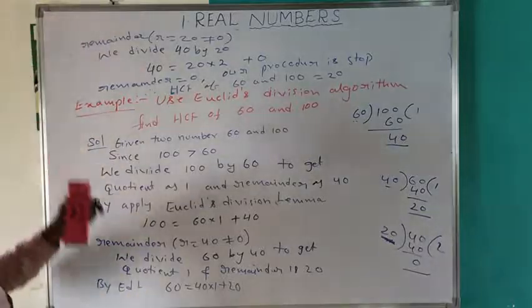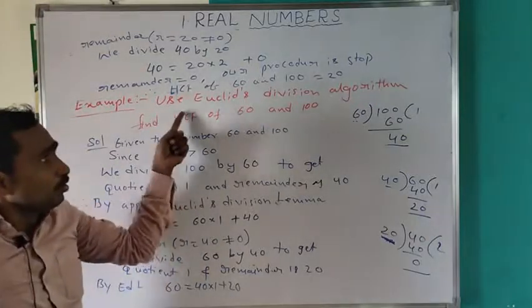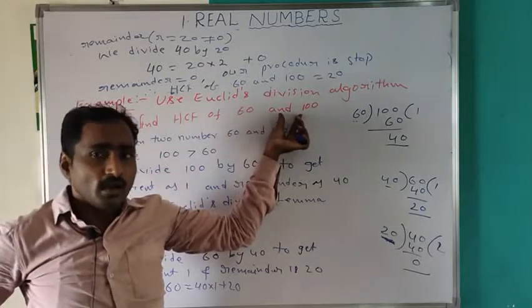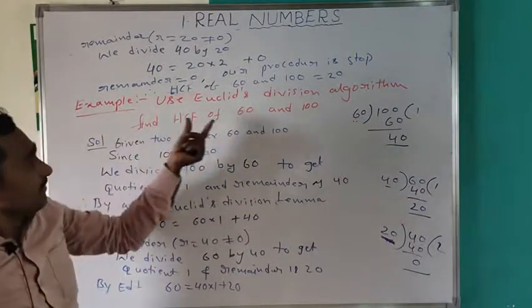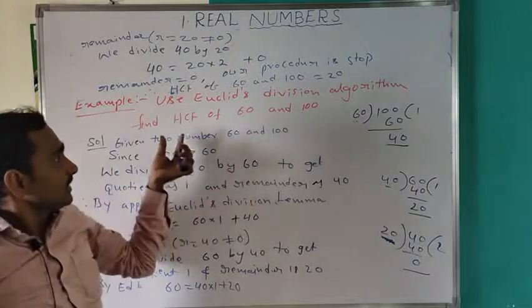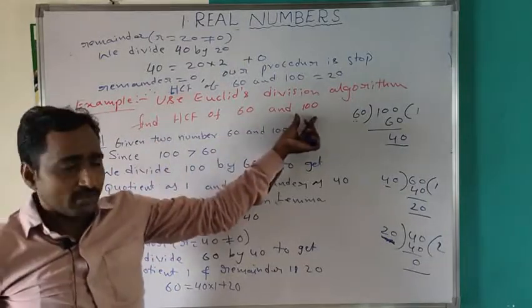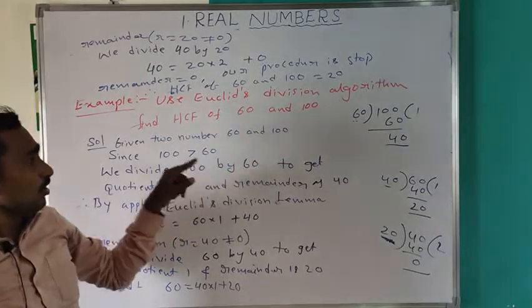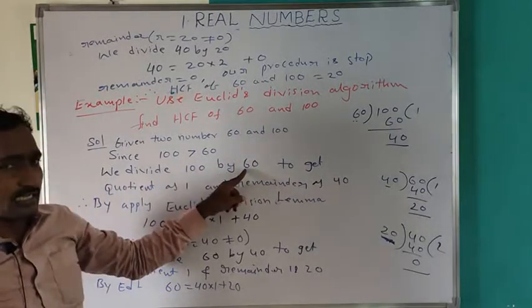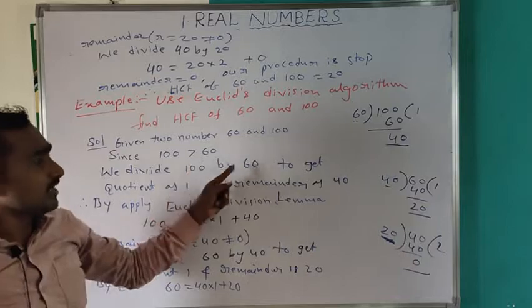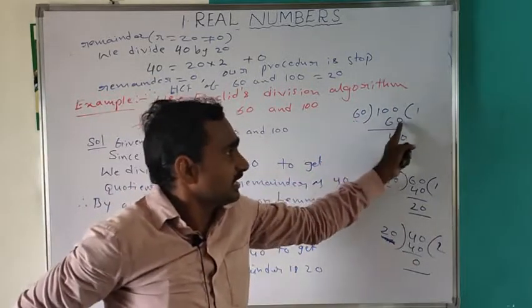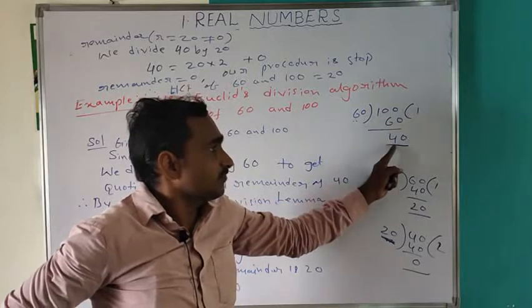I will repeat this one. Use Euclid division algorithm to find the HCF of 60 and 100. Given two numbers 60 and 100, 100 is greater than 60, so we divide 100 by 60. 60 ones are 60, 100 minus 60 is 40.